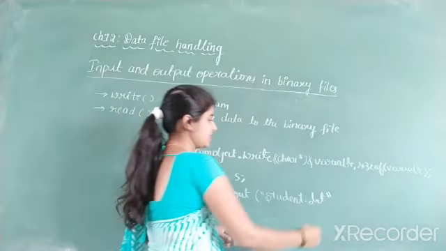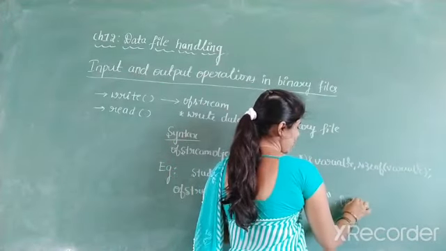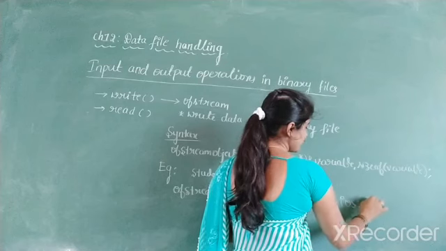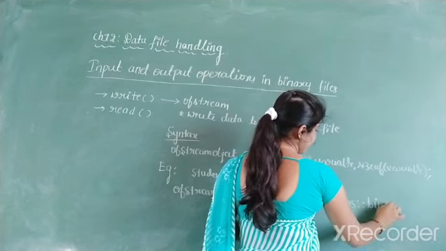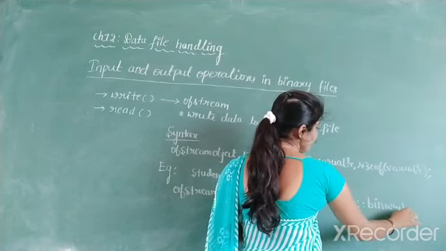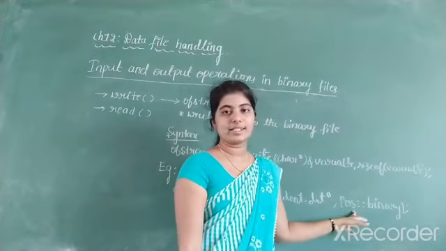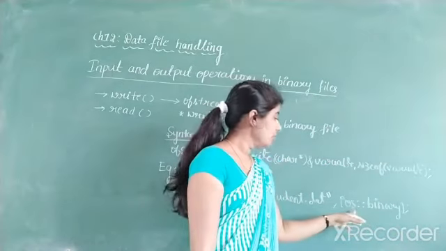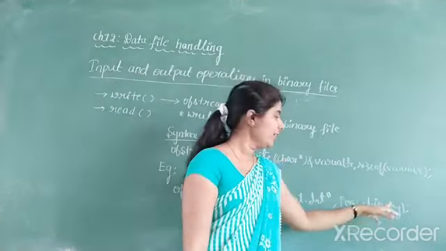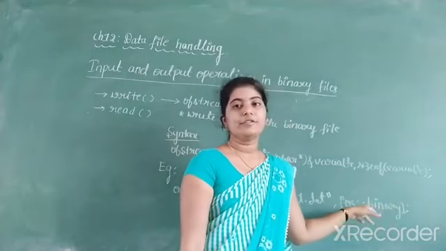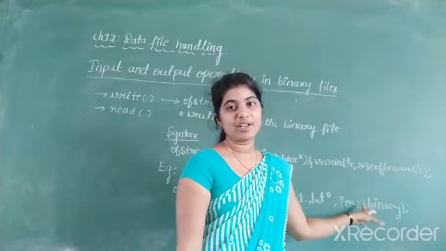Then you have to specify the mode here. So IOS scope resolution operator binary. This is a mode which indicates the file mode. We already discussed the file modes, right? So ios binary indicates that the file is opened in binary format.